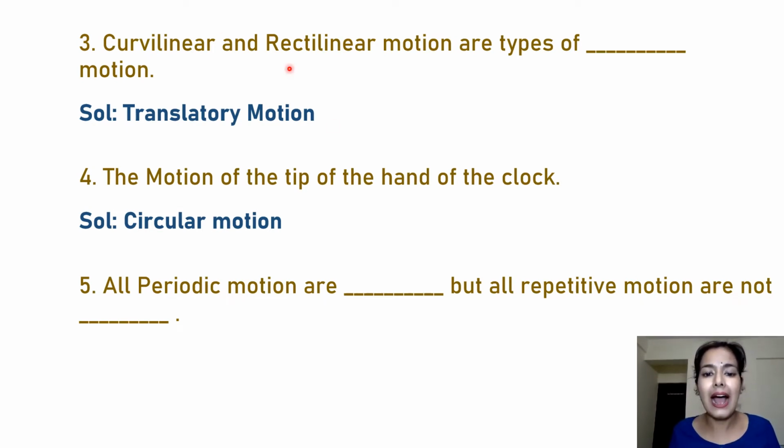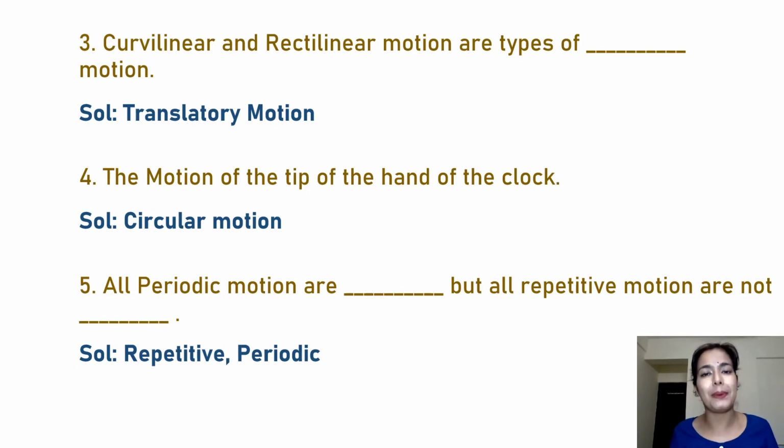So the answer for the first one is: all periodic motions are repetitive. But all repetitive motions are not dash. It means a motion which gets repeated again and again is not necessarily periodic. So the answer here is repetitive and periodic.